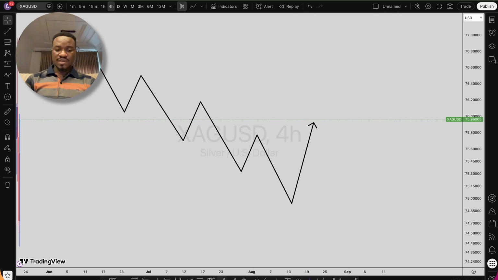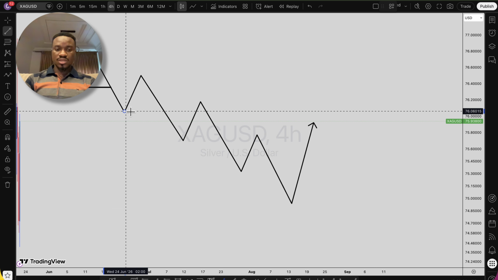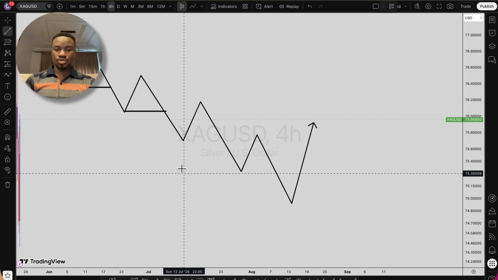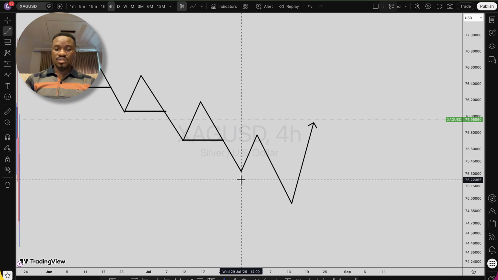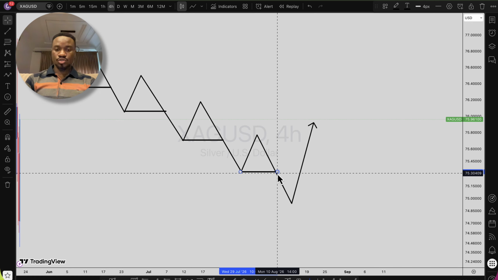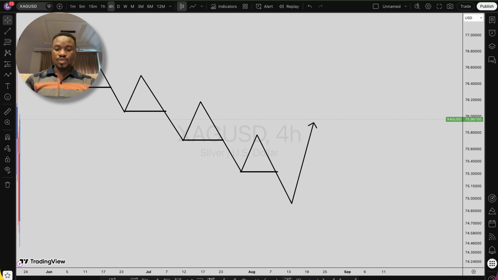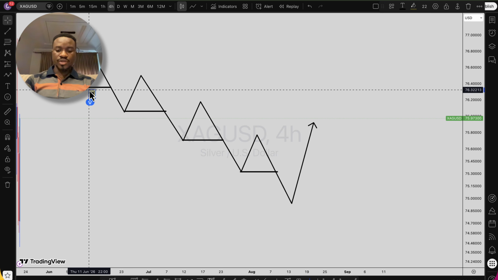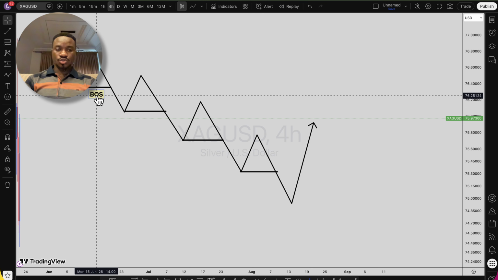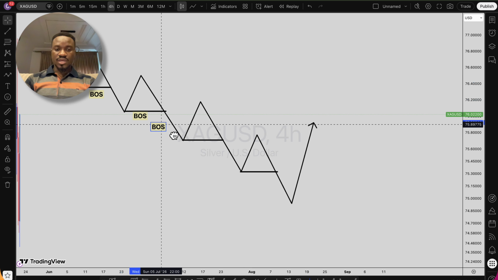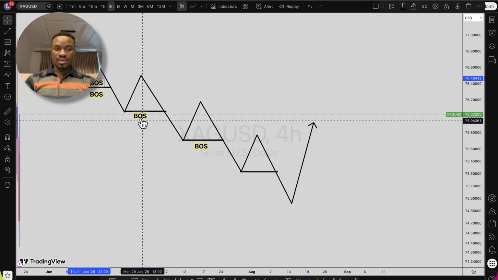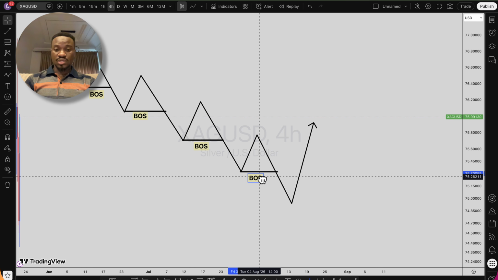Now let's tag these levels right here. We have this swing low taken out. We call it break of structure, and they will take it down for more lower lows, break of structure, and they will take it more down, lower low, break of structure. So let's tag this break of structure. We have our break to the downside as break of structure. So let's copy and replicate them: break of structure, and again break of structure, and again break of structure to the downside.